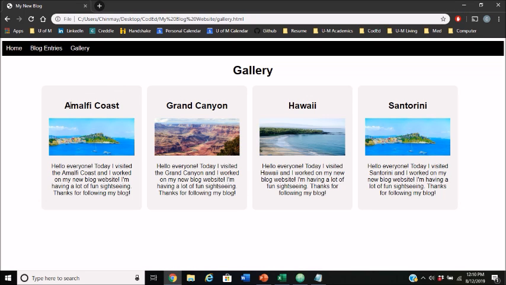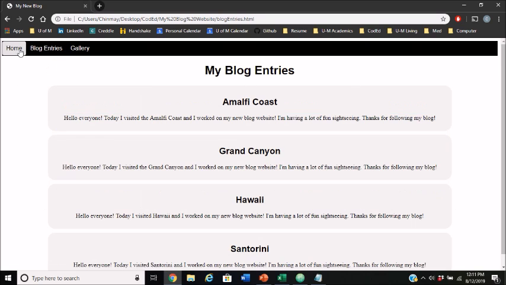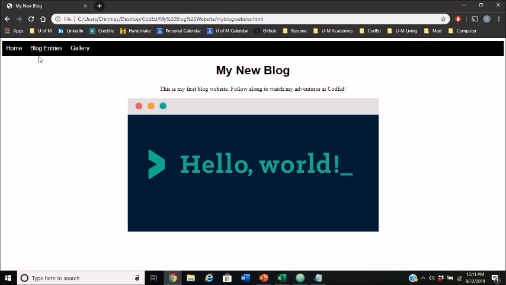and so you can see now we have a bunch of gallery items with our title, our picture, and then our caption. You can manipulate this how you'd like, and now you have a fully functional blog website.